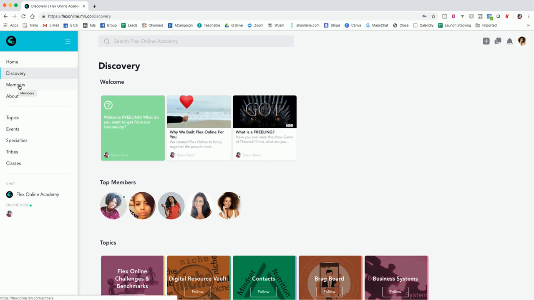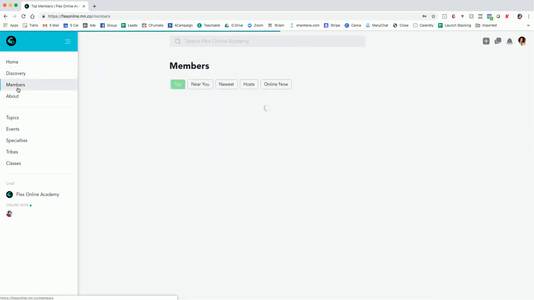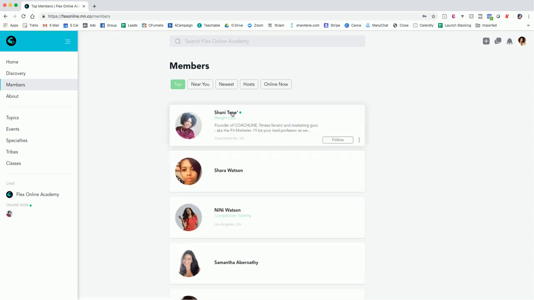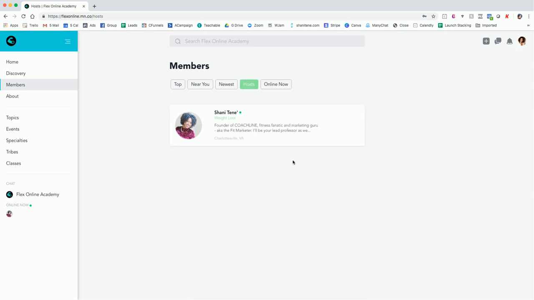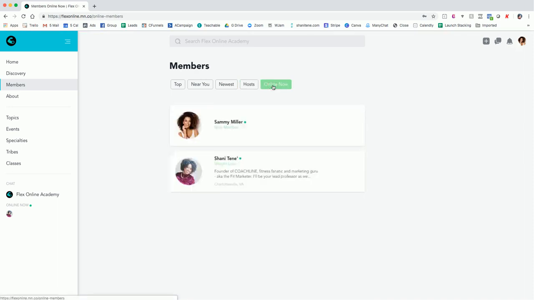The next menu feature is the members area. You will see all of the members or all of the students who are in the program. You can filter by those who are near you. You can see who's just joined, and you can see the host, which I am your host for now, but later on there will be other hosts added. And you can also see who's online now, which is super cool because it's like a real-time live social network. You can see who's online, and it'll also show down here as well.